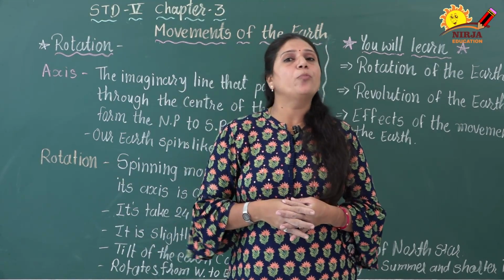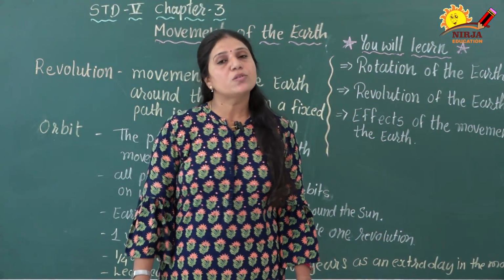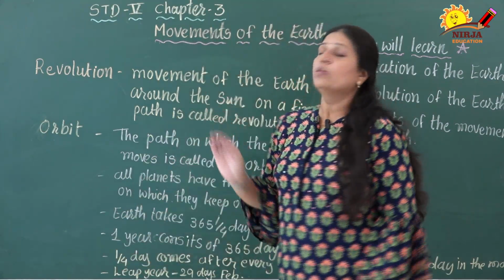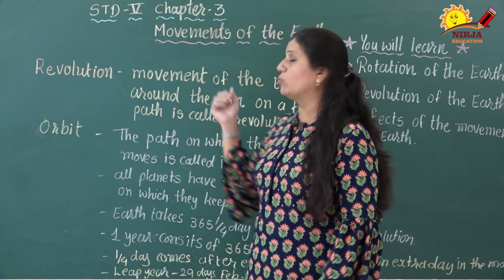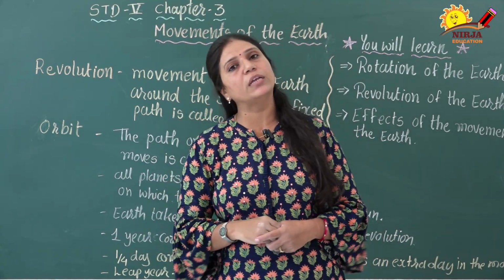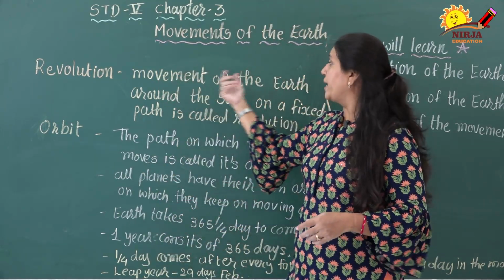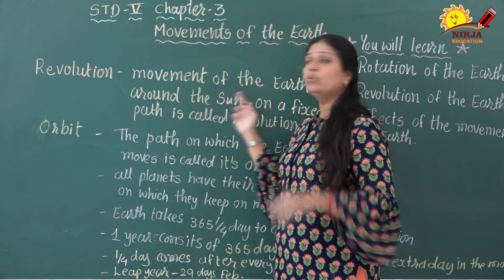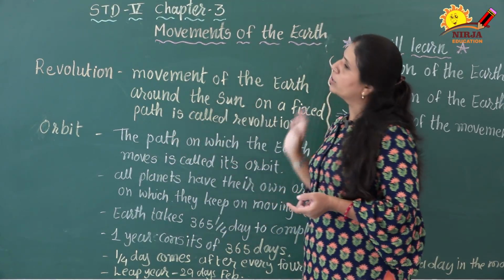What is the orbit and what is the revolution? Now, dear students, are you clear about this? Now we are going to know about the revolution of the earth. This is the second movement of the earth. What is revolution? The movement of the earth around the sun on a fixed path is called revolution.